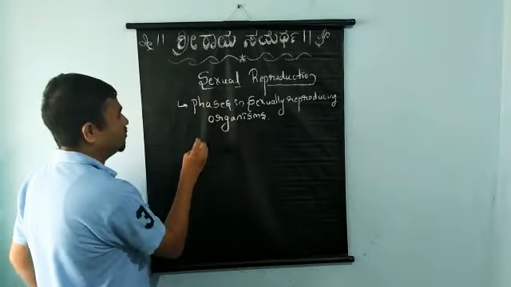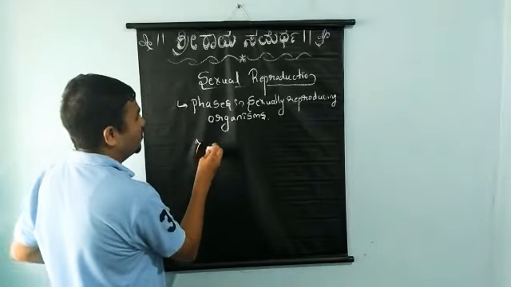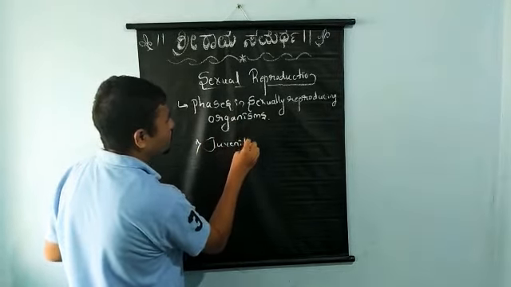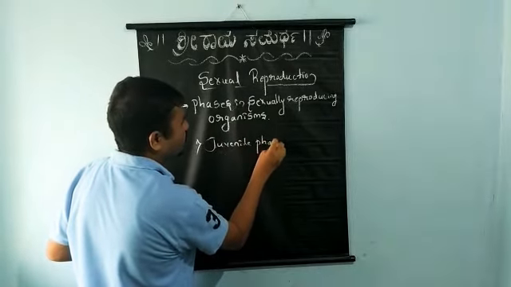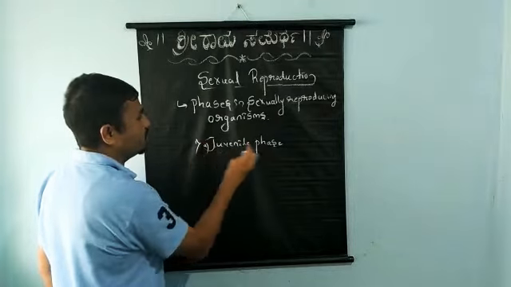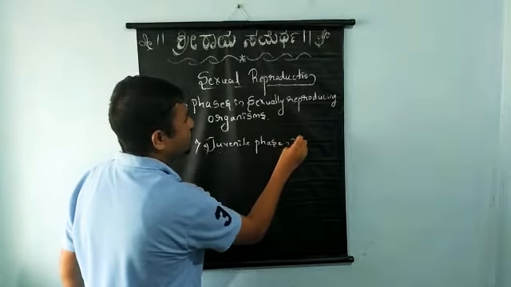So students, give your attention here. The first phase we have is the juvenile phase, which is in the case of animals.